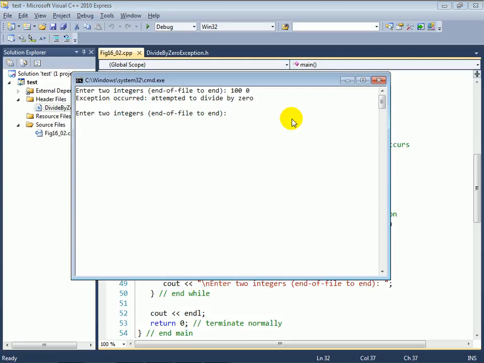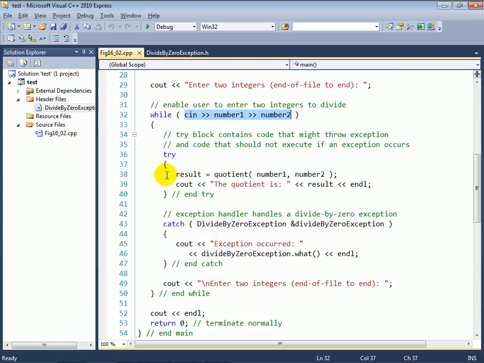So if I stop there and type 21 and 7, I can see that the quotient out of that is 3. And in this case, I typed in two valid numbers for the purpose of the division, and it allowed me to calculate the quotient. So what happened there is we successfully tried everything in this try block, and therefore the catch was skipped, and we simply moved on to the next statement after the try-catch sequence.